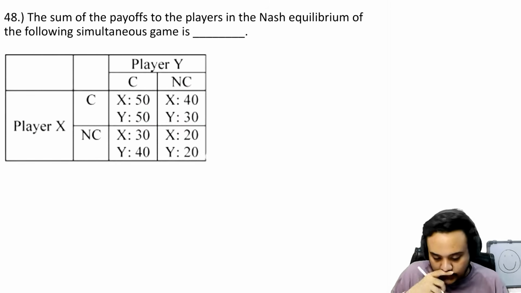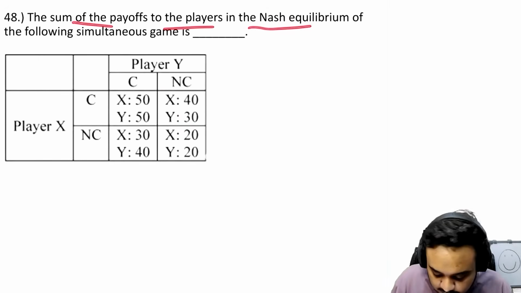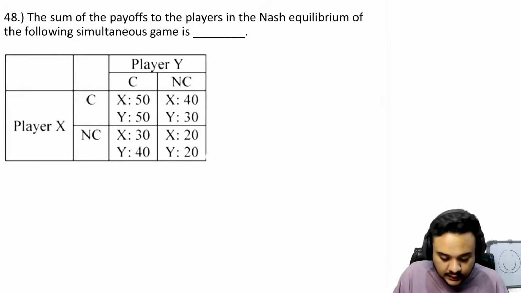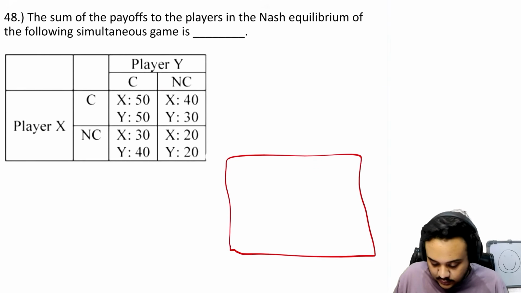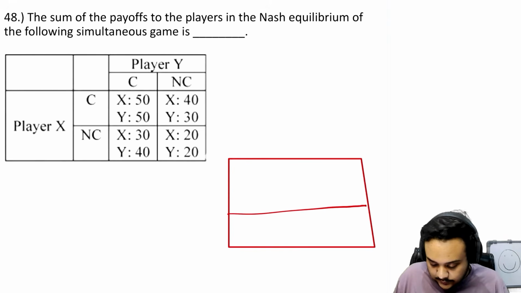Now the sum of the payoffs to the players in Nash equilibrium. Again, you know how to find the Nash equilibrium. There is nothing too difficult about it. Just write down the values first.